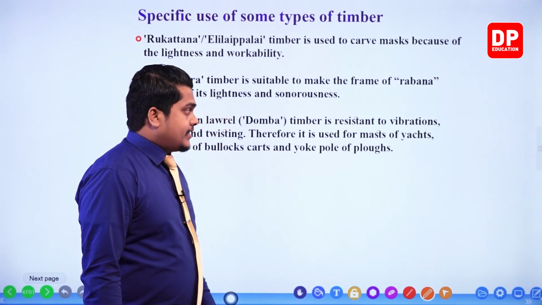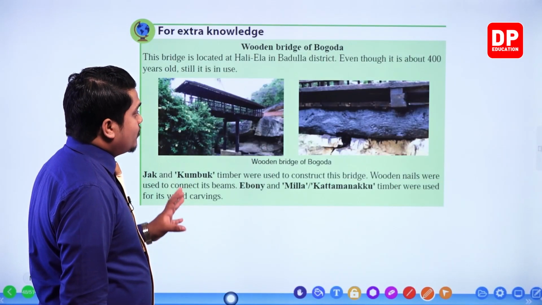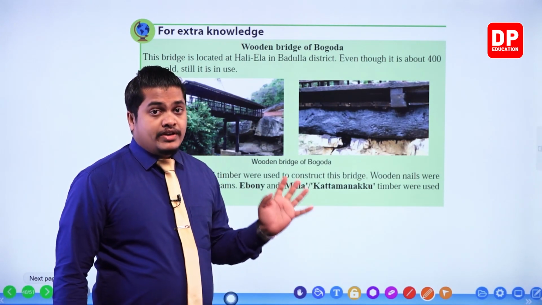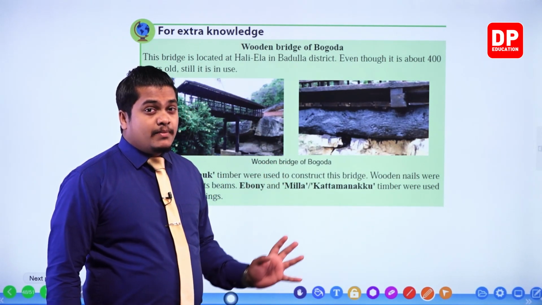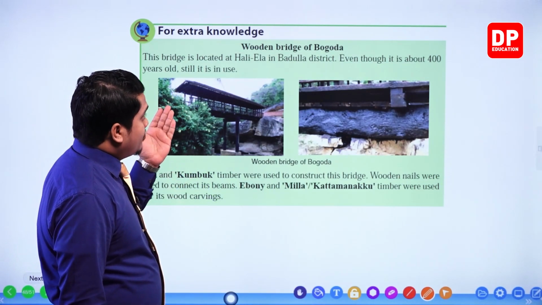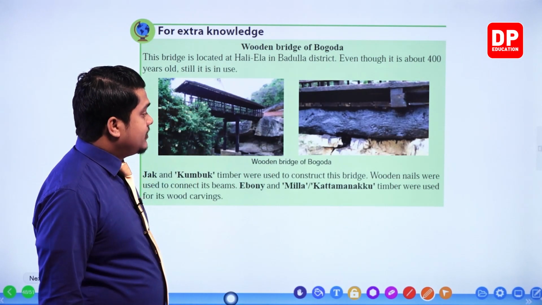Okay, right then. The wooden bridge of Bogoda is given under extra knowledge. Let's see. The bridge is located in Haliyala, Badulla district. Even though it is about 400 years old, it is still in use. So this is a wooden bridge, my dear children, about 400 years old, and it is still being used by the people. This is the Bogoda wooden bridge, which can be observed in Haliyala, Badulla district.